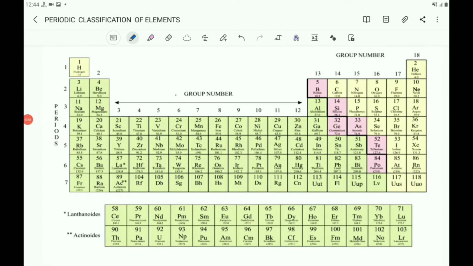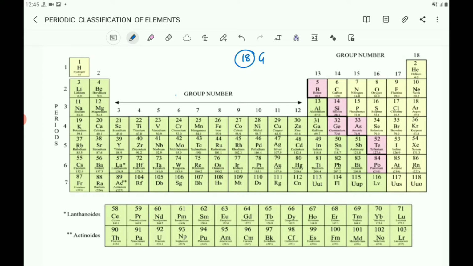Children, observe the modern periodic table. The modern periodic table has 18 vertical columns. Count here: 1, 2, 3, 4, 5, 6, 7, 8, 9, 10, 11, 12, 13, 14, 15, 16, 17, 18. These vertical columns are known as groups. It means there are 18 groups in the periodic table. In the modern periodic table, how many groups are there? 18 groups are there.